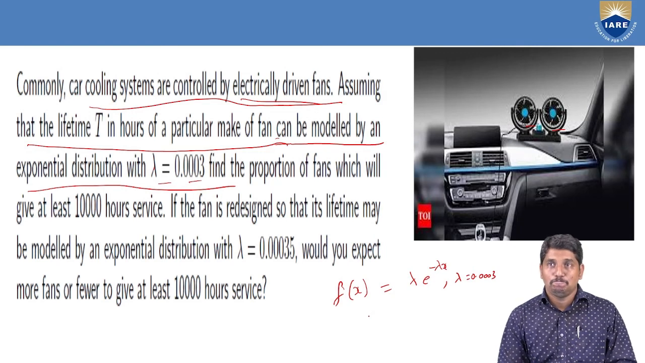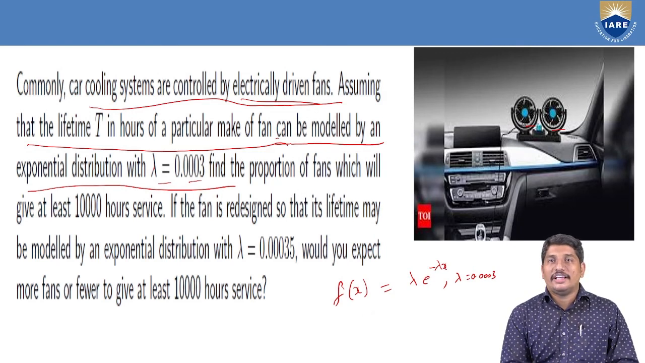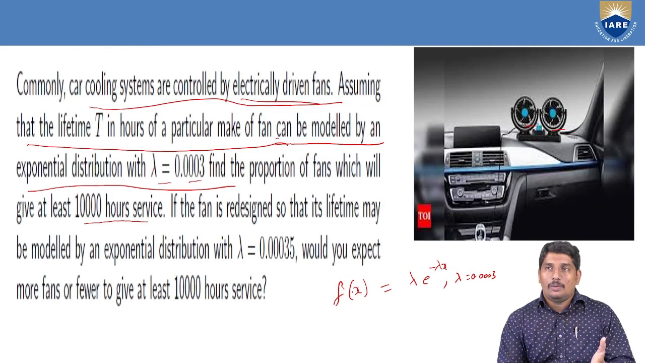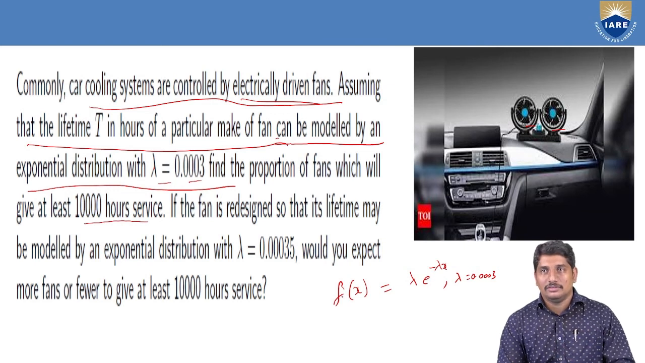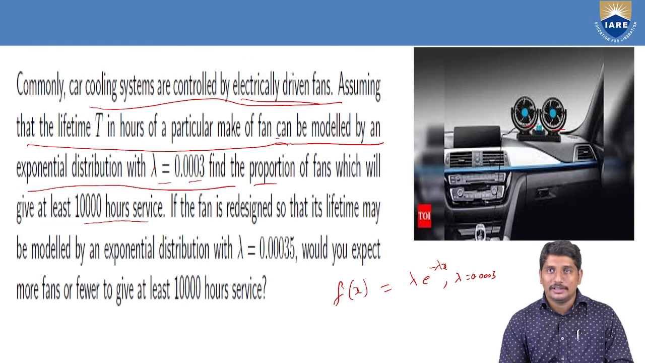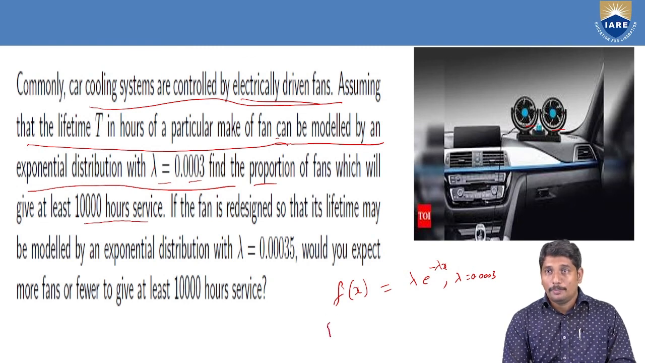Now, find the proportion of fans which will give at least 10,000 hours of service. That means the fans will last up to 10,000 hours. So what is the proportion of such fans, or the probability? Proportion and probability are synonyms in terms of probability. So we have to find P of x greater than or equal to 10,000 hours.